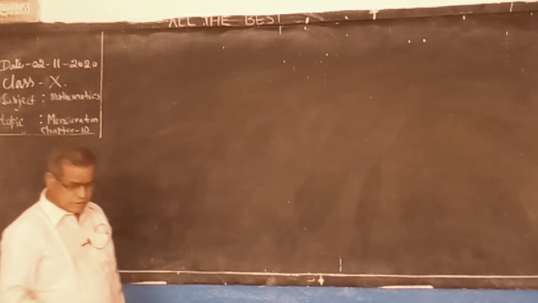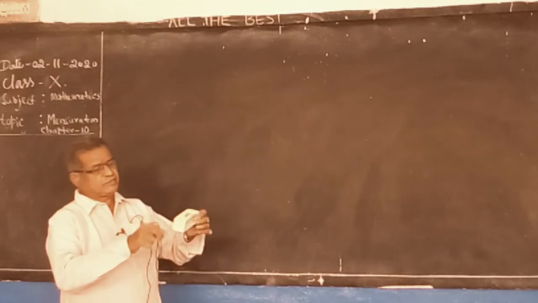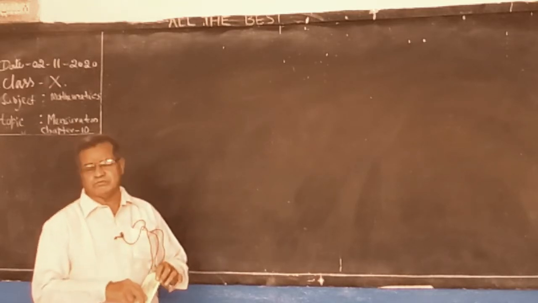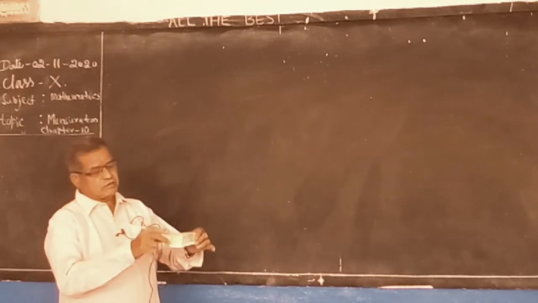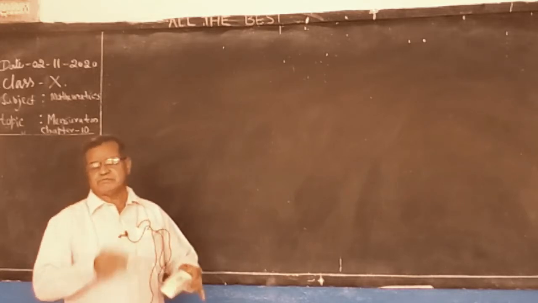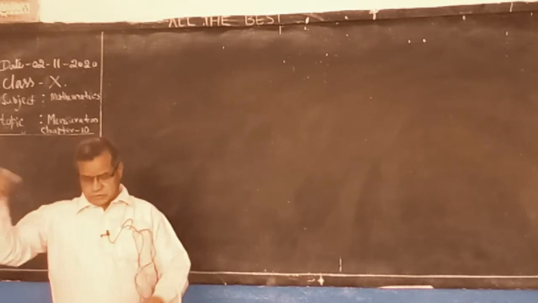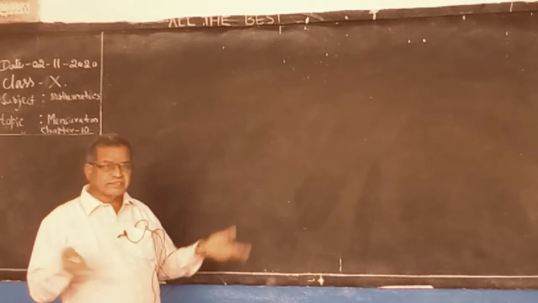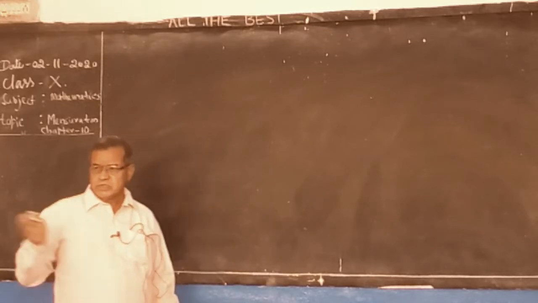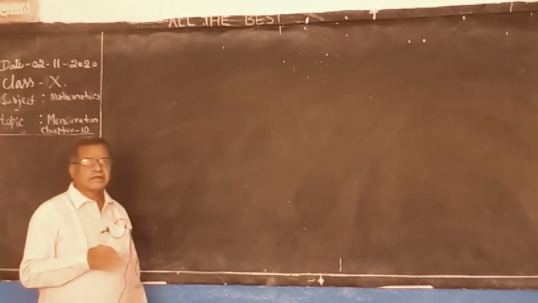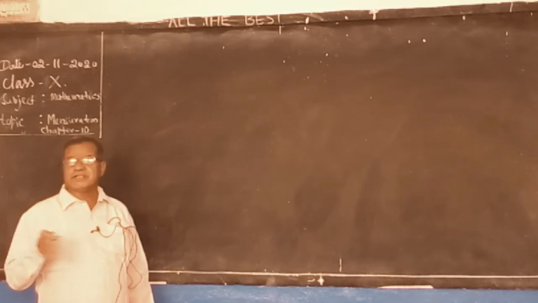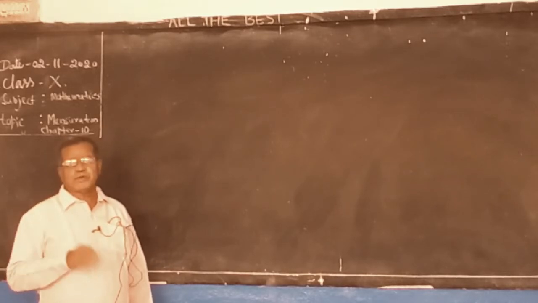How much wood is there in the duster? That comes to volume. What is the area of this? Now we are sitting in the classroom, taking our classroom as a 3D figure. It is a cuboid shape.